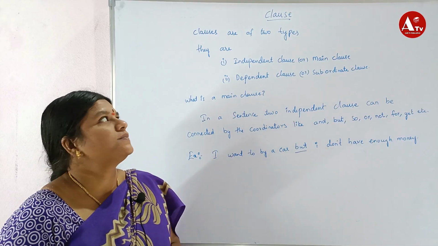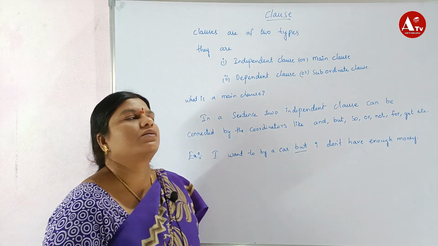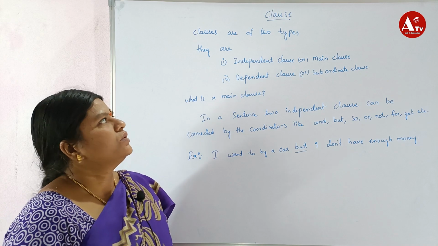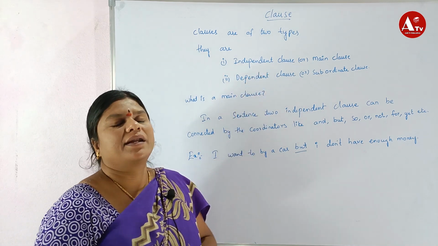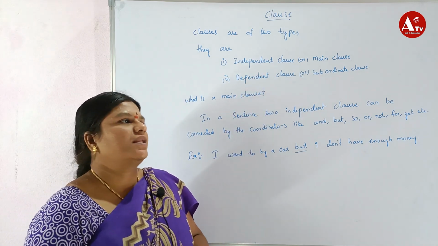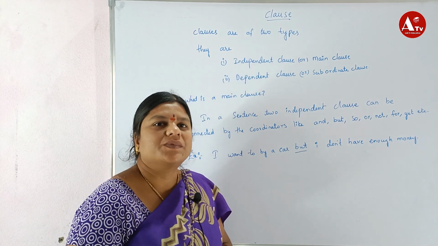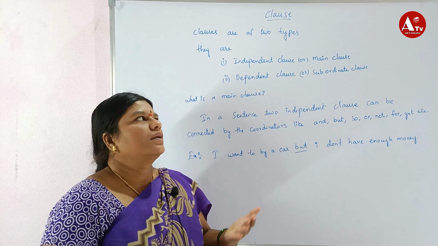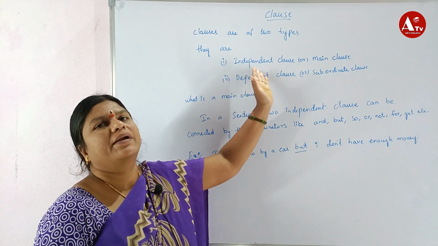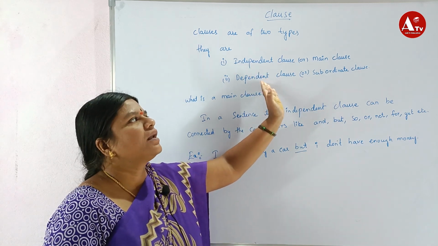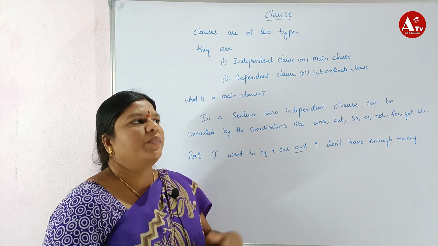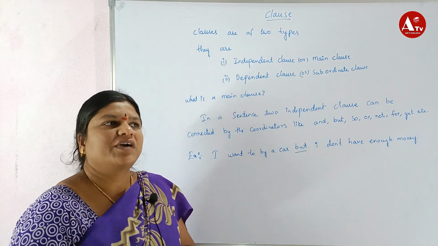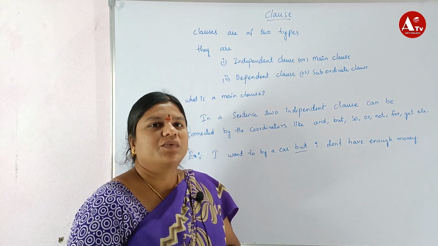Clauses are of two types. They are the main clause, or independent clause, and the subordinate clause, or dependent clause. When it comes to an independent clause, it can make a sentence on its own. He is reading a book, that comes under an independent clause. The dependent clause depends upon the main clause. Dependent clauses are of 5 types, so we will discuss them briefly later.